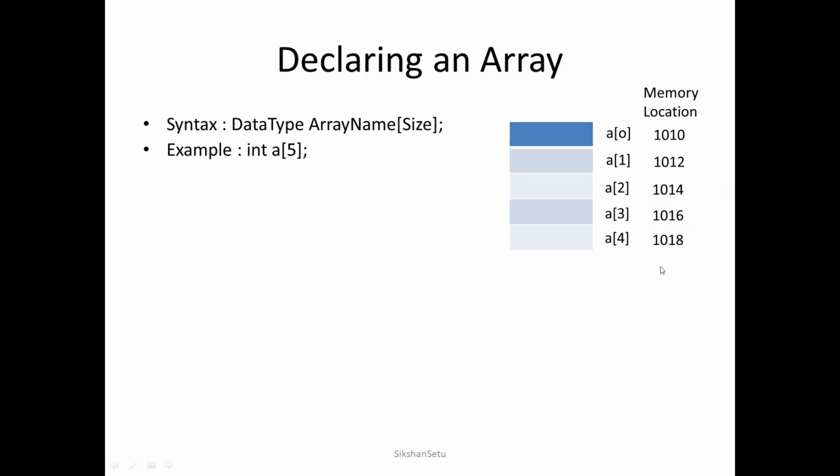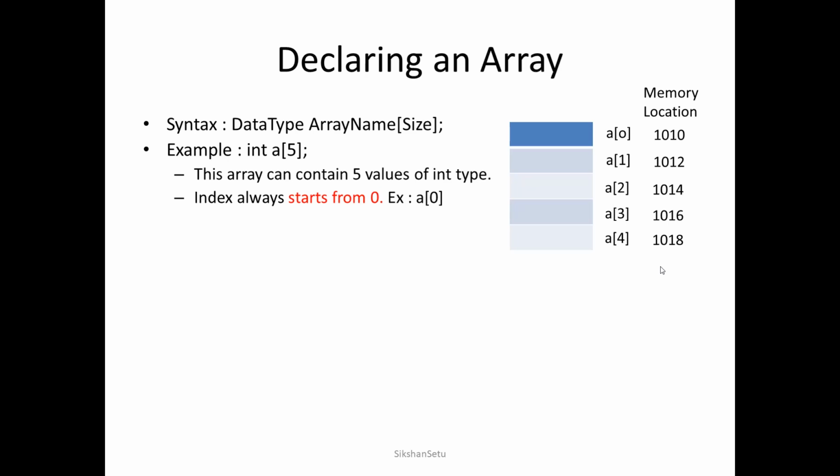What is the interpretation of the statement integer a of 5? We can say that this array can contain 5 values, but all these values must be of integer type.